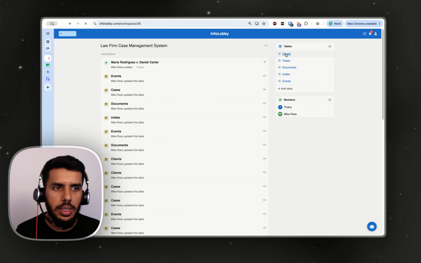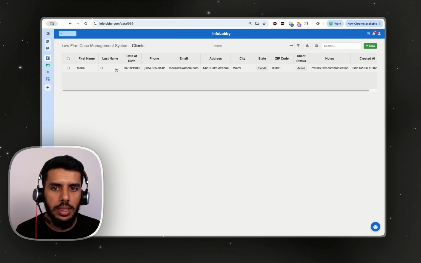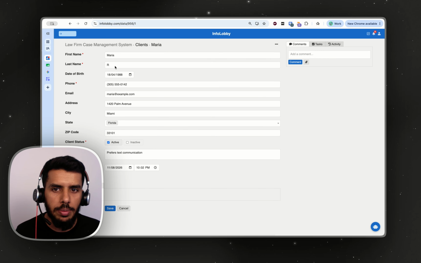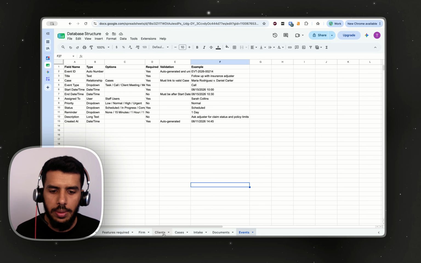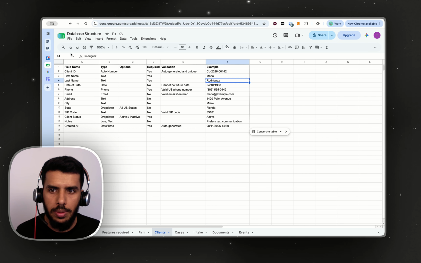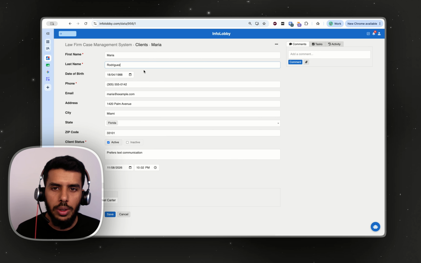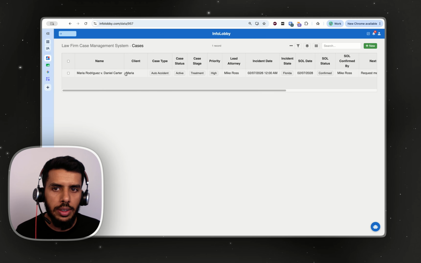So if I go into clients, you will see that we have one client, the one which we just added. Let me add full name there. If I go in here, you can always put Control S and save it. It's quite easy. And then that's the client. And then if you scroll down, all the related items come down in a table, like here, in a tabulated form. Okay. Now I have added a case. If you go to the cases table, you can find it here. All right.